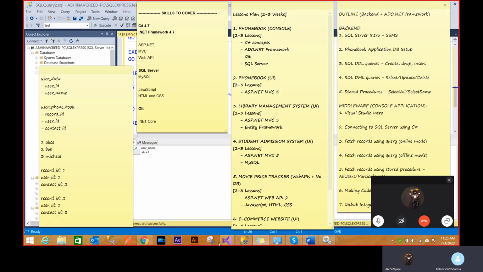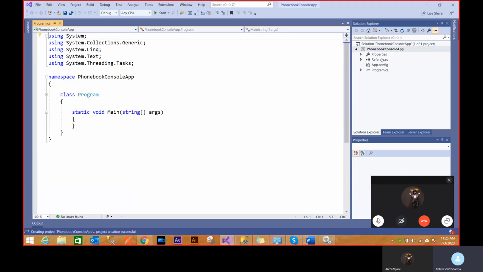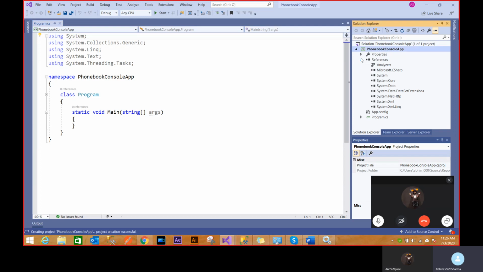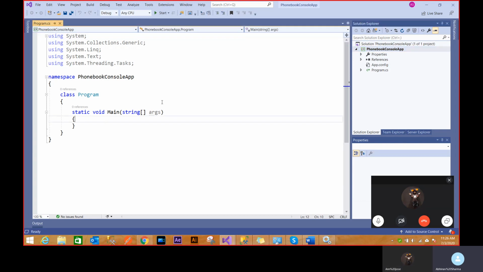So it is created now. You see the files are almost nil: just Program and App.config, two things, and you have static void Main and this whole References section. We'll be focusing on references soon, not right now, and we'll definitely go to properties, but as of now we'll just focus on a basic application. Every time I start or execute a console application, it goes through static void Main. Even for a UI application, you'll see this static void Main somewhere. This is something which is never gone. Every time a thread is executed, it goes through this function first, then it goes through multiple parts of the function.